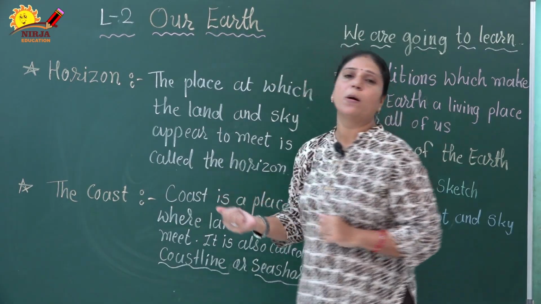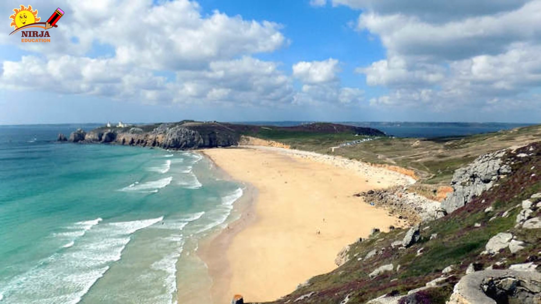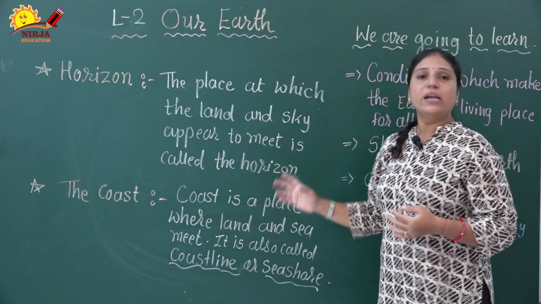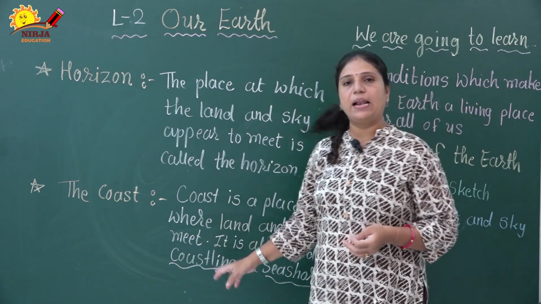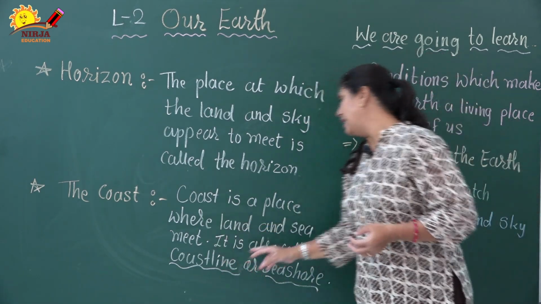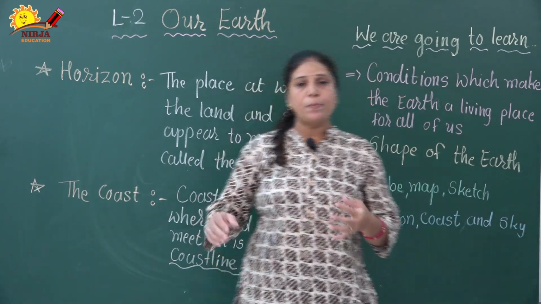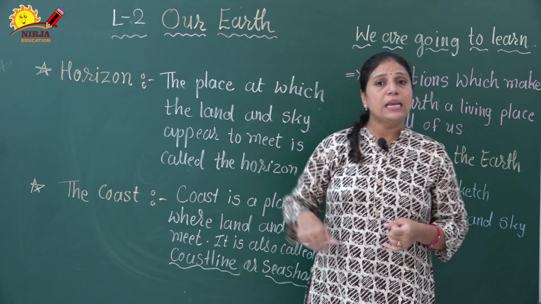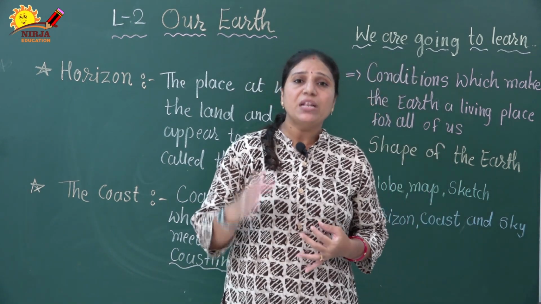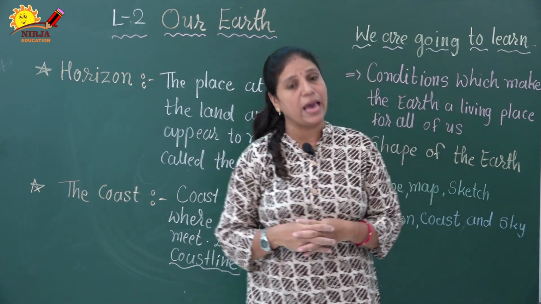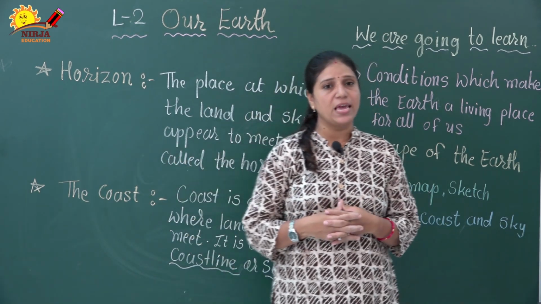Now we are going to know about the coast. What is the coast? A coast is a place where land and sea meet. It is also called a coastal line or a seashore. Many people live in this area. In our India, we have a 7,517 kilometers long coastline. So it is a very big coastline we have, right?